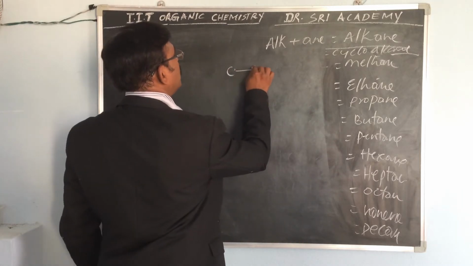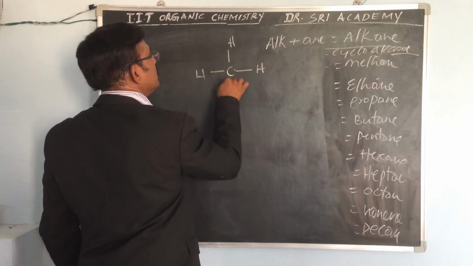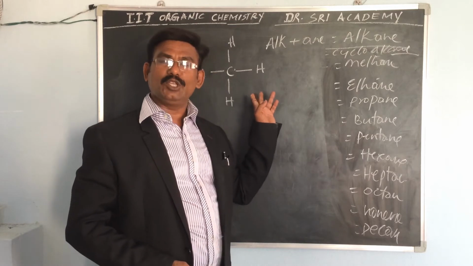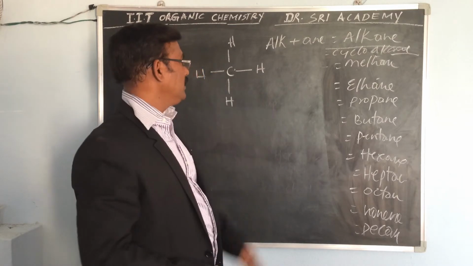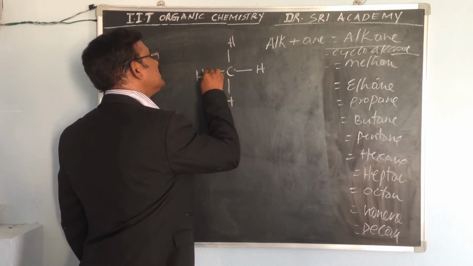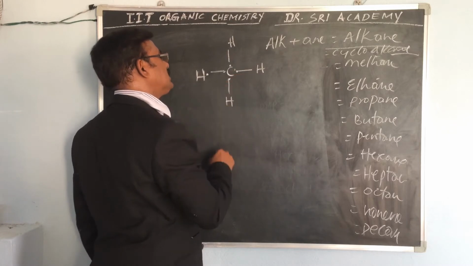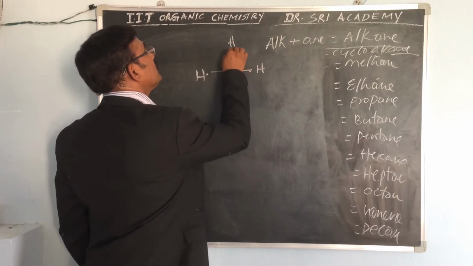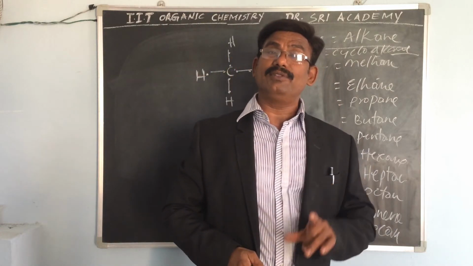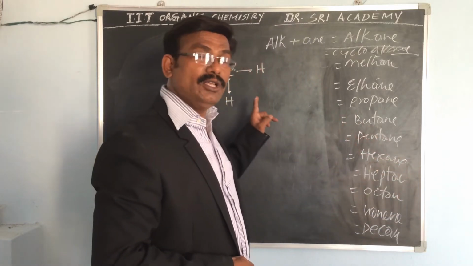Okay, we can take the hydrogens. Yesterday, in the introduction lesson, I told you about the chemical nature. Hydrogen forms a single bond, and carbon has 4 electrons around the carbon atom, while hydrogen has a single electron.